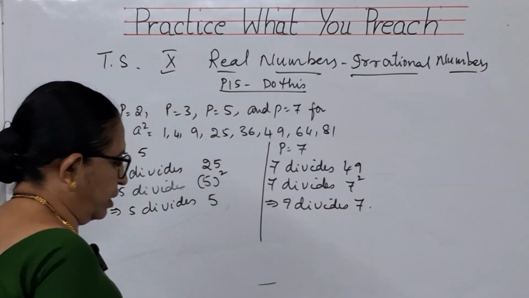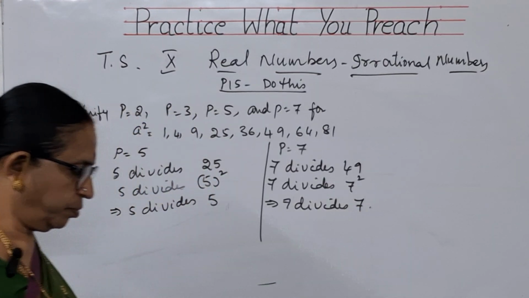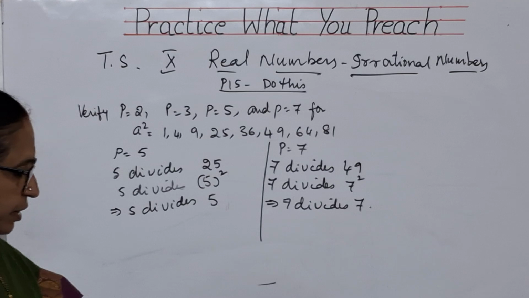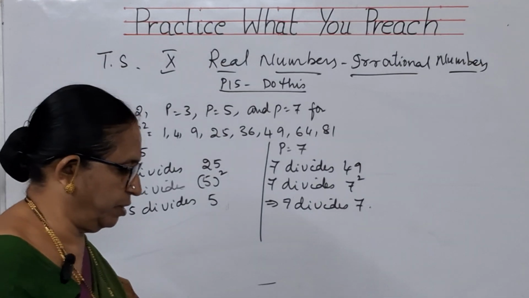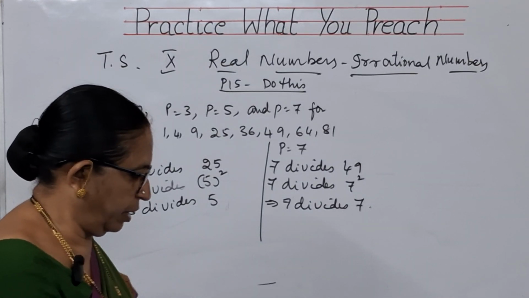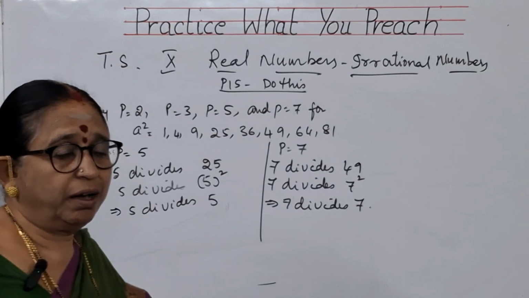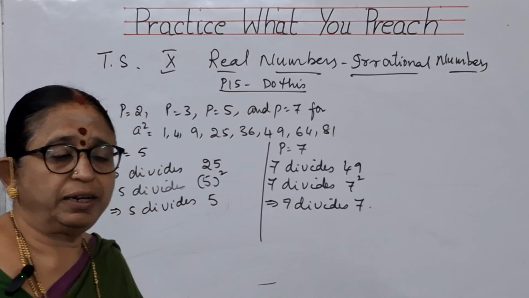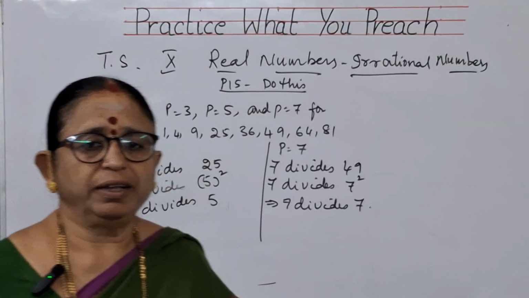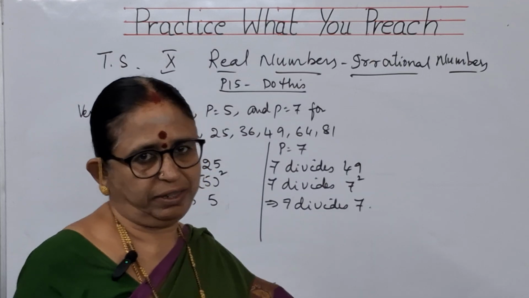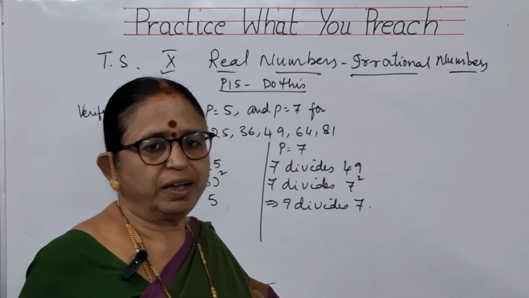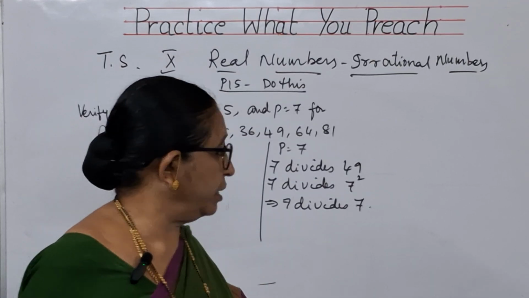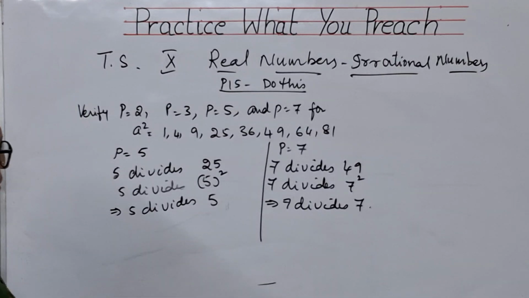So in this way you can prove the theorem which you have learnt, children. If p is the prime factor of a number and if p divides a squared, then definitely p divides a. So basing on this, our next problems are there, children. Copy this.